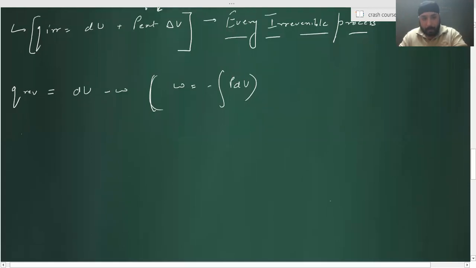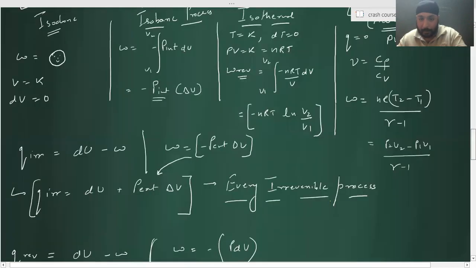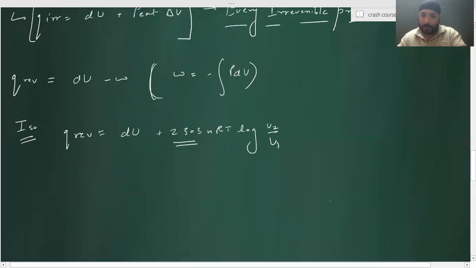For an isothermal process, Q reversible is equal to dU plus 2.303 nRT log V2 by V1, because I have taken 2.303 outside. I have converted natural log into log to the base 10, right?